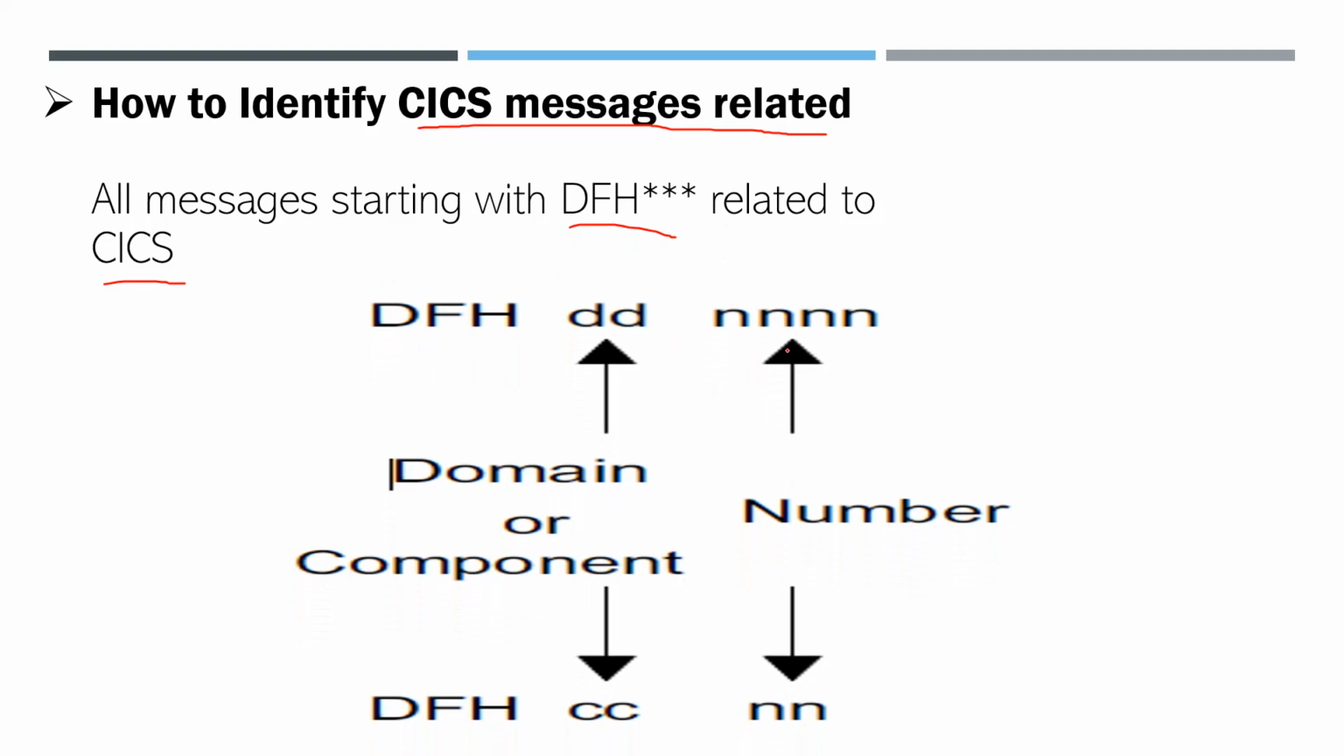DFH space DDNNNN. DD means the domain in which CICS is operating, and that domain name is mentioned here. NNNN means a number, like a job number, which differs. CC is a component name or component number, and it also has a number. This is how CICS messages are identified. All CICS messages start with DFH. A CICS message may appear in the format DFH DD NN or DFH CC NN.